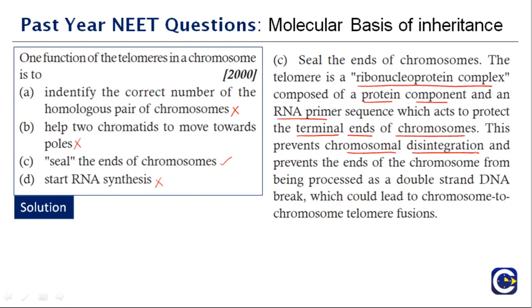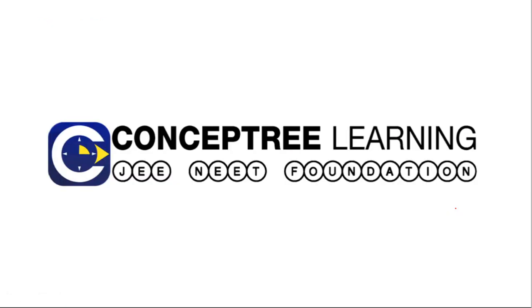It will prevent the disintegration of the chromosome and prevent the ends of the chromosome from being processed as a double-stranded DNA break, which could lead to chromosome to chromosome telomere fusion. So that is why sealing of the ends of the chromosome is very important, so that it is not recognized as a double-stranded break, and that is the function of the telomeres. So the right answer is option C.